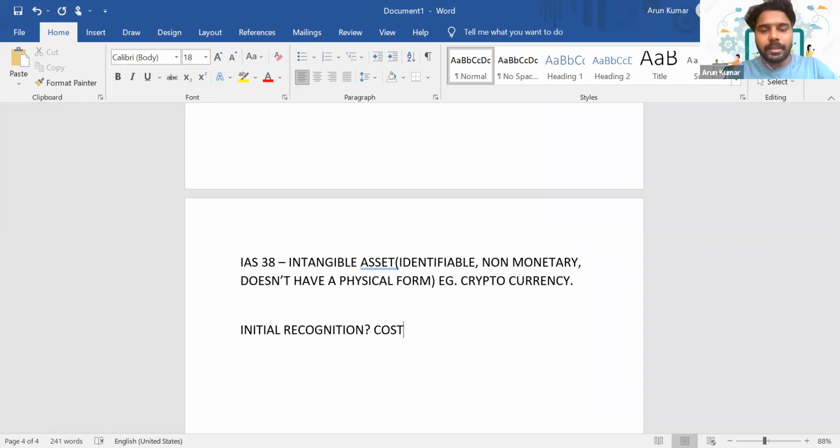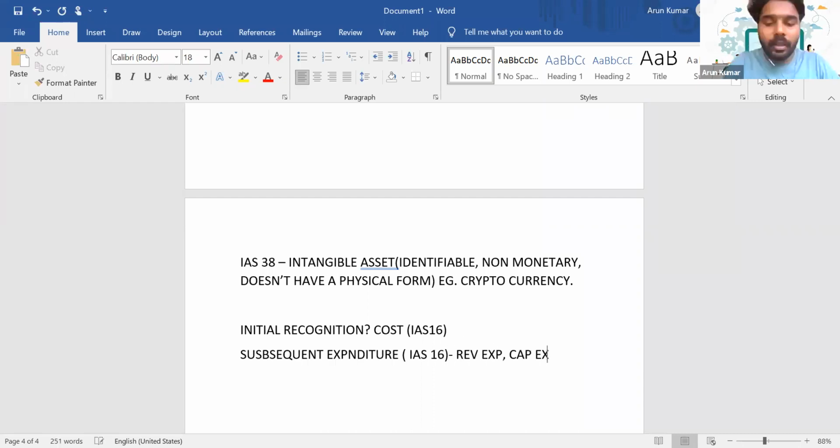So, same as IAS 16, IAS 38 also follows the same approach. You can just relate that. Subsequent expenditure is again the same as IAS 16, that is, revenue expenditure and capital expenditure.